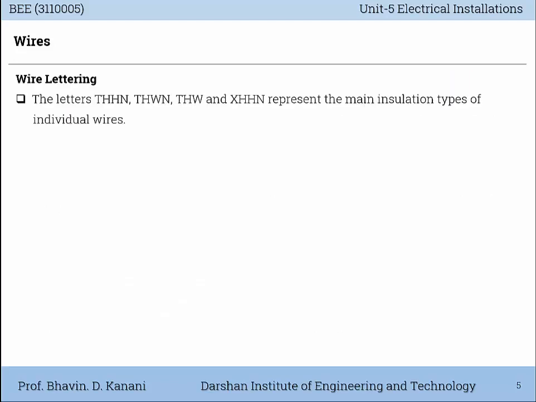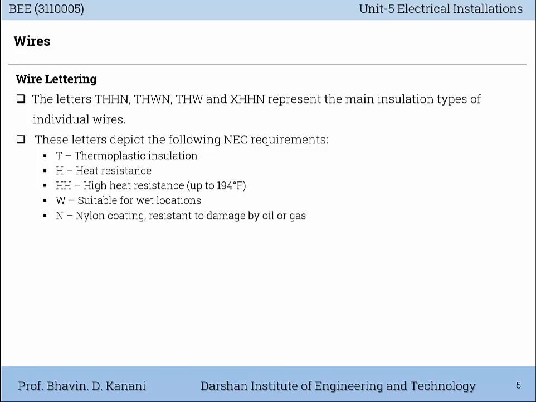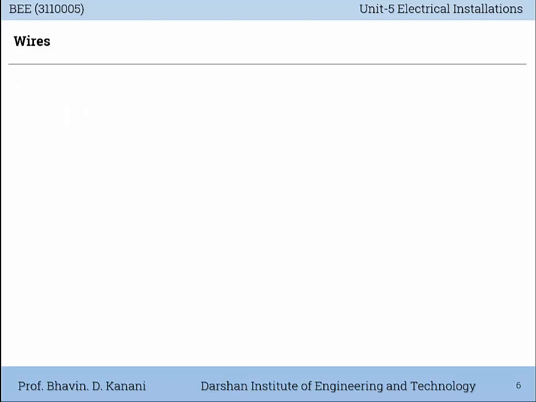Wire lettering. The letters THHN, THWN, THW, and XHHN represent the main insulation types of individual wires. These letters depict the following NEC requirements. Capital T is for thermoplastic insulation. Capital H represents heat resistance. HH means high heat resistance. W means suitable for wet locations. N means nylon coating resistant to damage by oil or gas. X means synthetic polymer that is flame resistant.